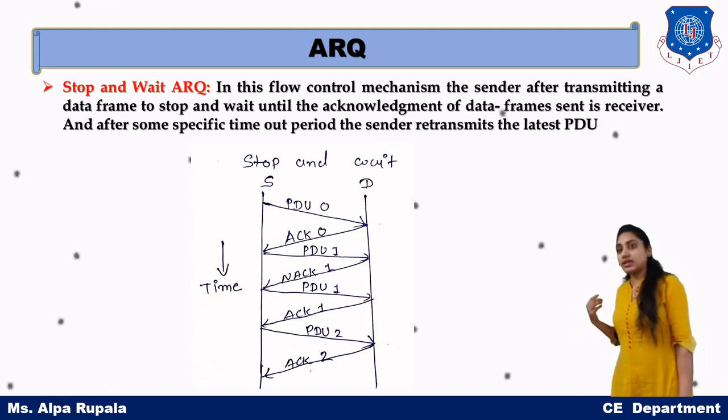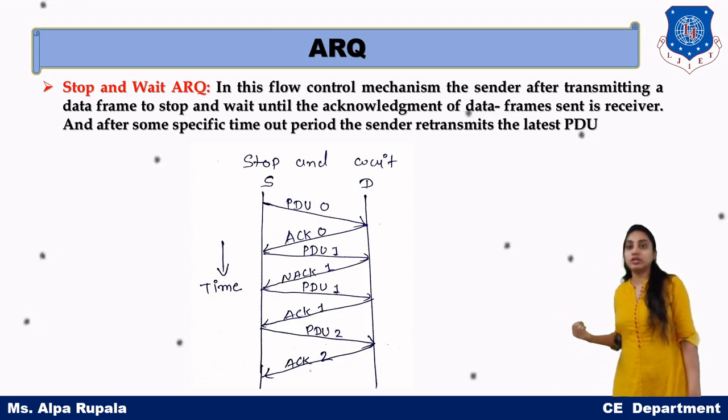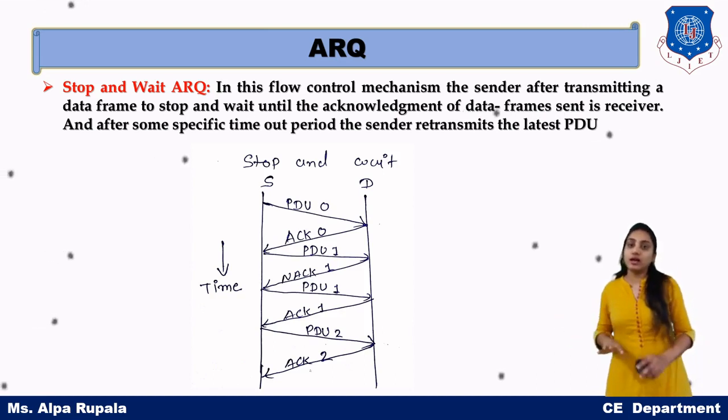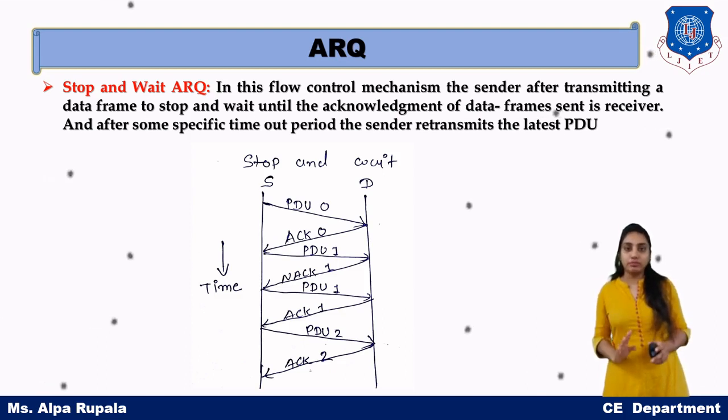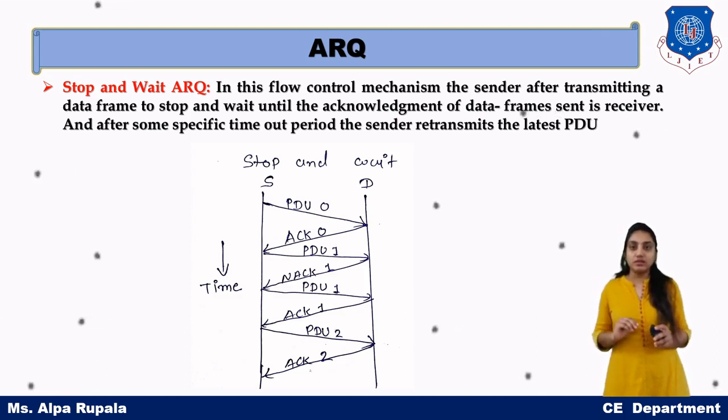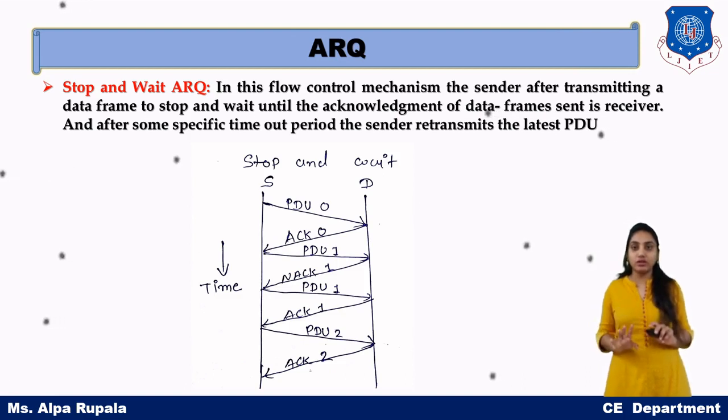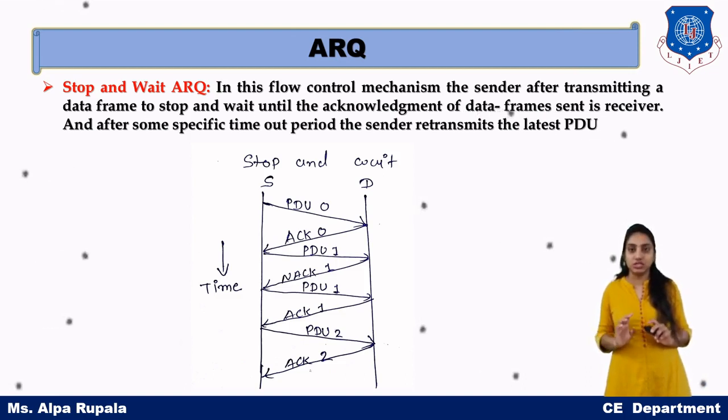So the sender is sending data to the destination with the PDU sequence 0. And after sending one PDU, it will wait. In stop and wait protocol, the sender will send the first PDU, then it will wait until it gets the positive acknowledgement from the destination.